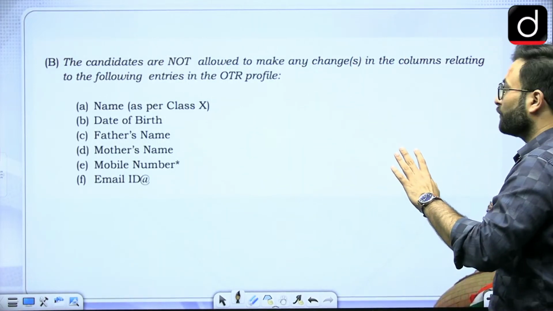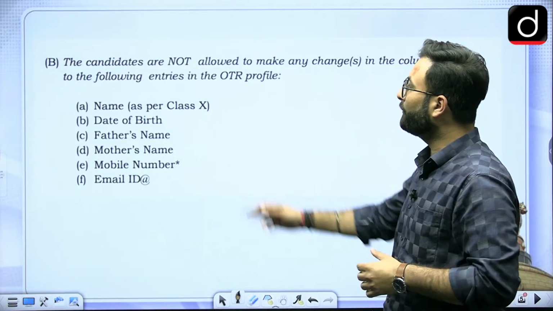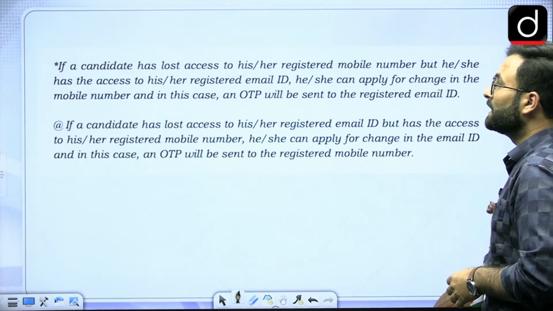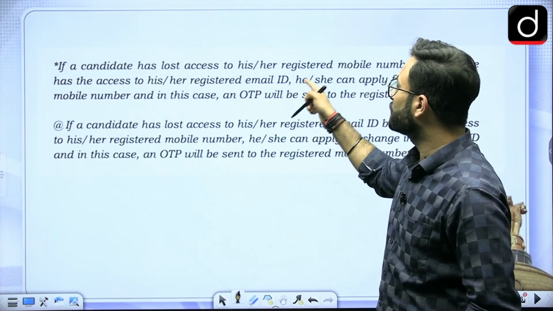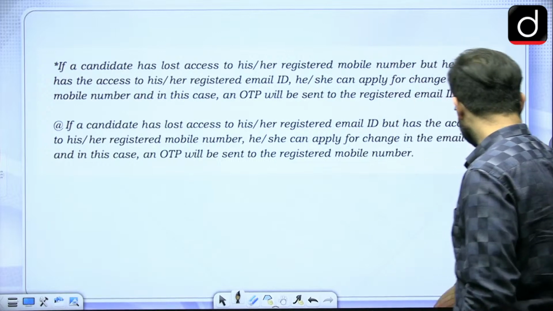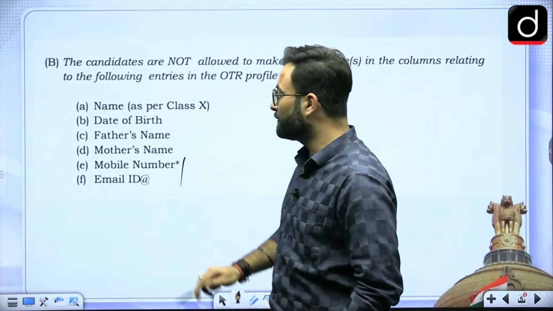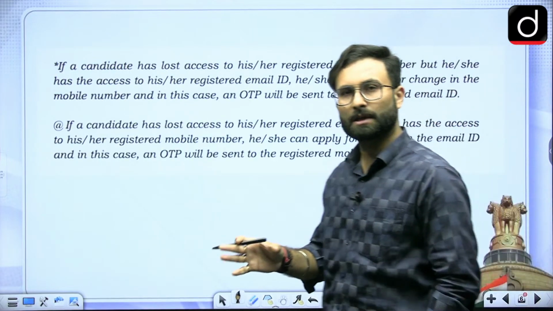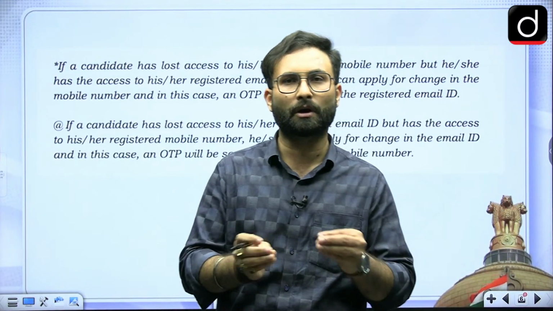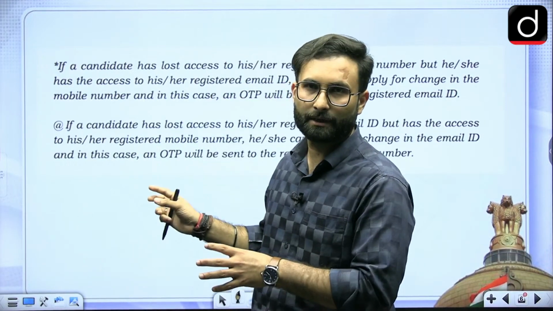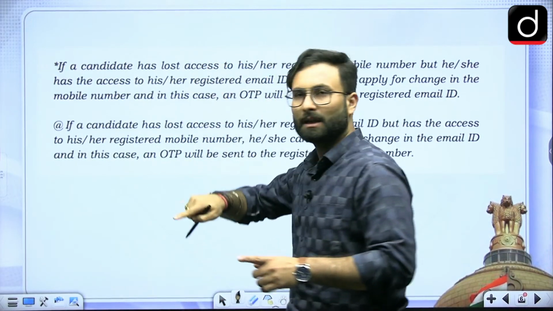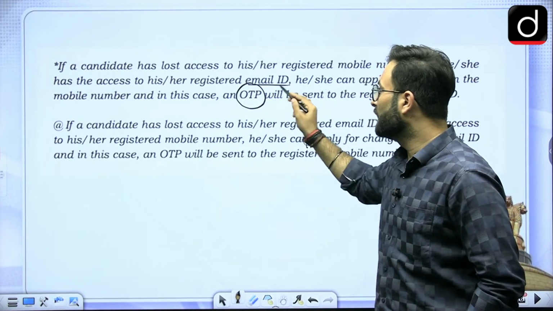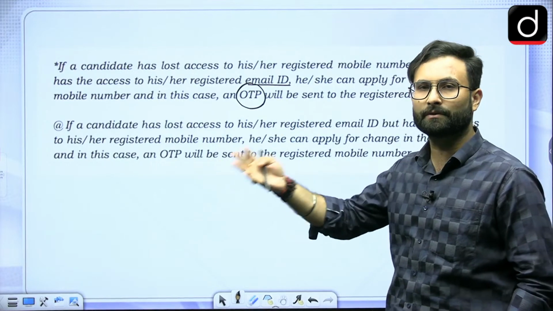Coming to the next part over here, we have already seen that there are certain areas where you cannot make changes. Now coming to the next, if a candidate has lost access to his or her registered mobile. Now we have told you that we will be talking about the mobile number and email separately. If you have actually lost your mobile number, okay, so then you can change or edit the mobile number with the email ID. Okay, so if you have lost access to the mobile number, then you can get a one-time password, OTP, to the email ID, then you will be able to give the new mobile number over there.